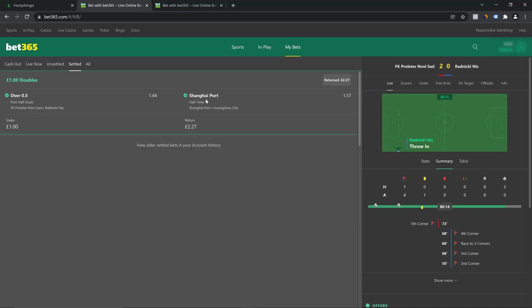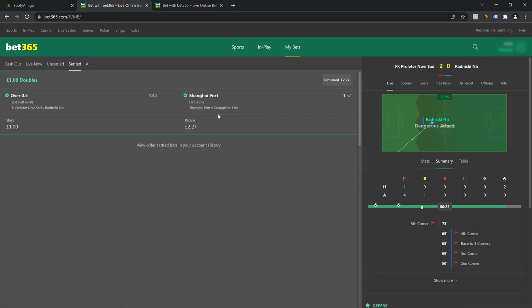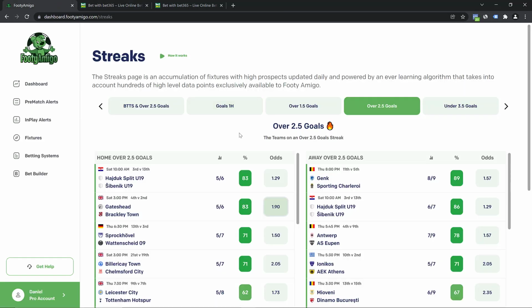And the other bet that we placed was that Shanghai Port would win at halftime, and if we check, we can see that Shanghai Port actually scored their first goal in the first half, and they actually won the first half. So these 2 bets that we just picked from the streaks page were a win, and we didn't really have to do any work because everything was already there on the streak page for us. So I was able to create a very simple over 2 odds bet, just taking games from the streaks page.